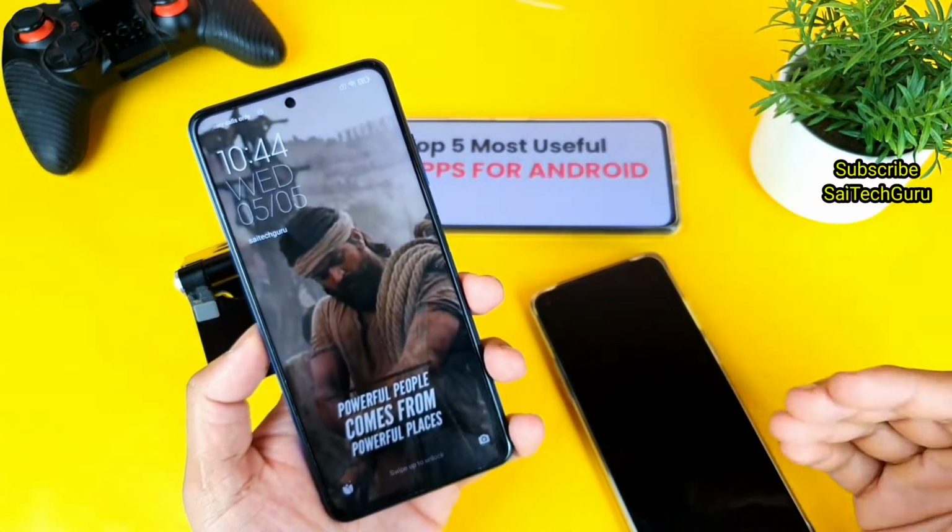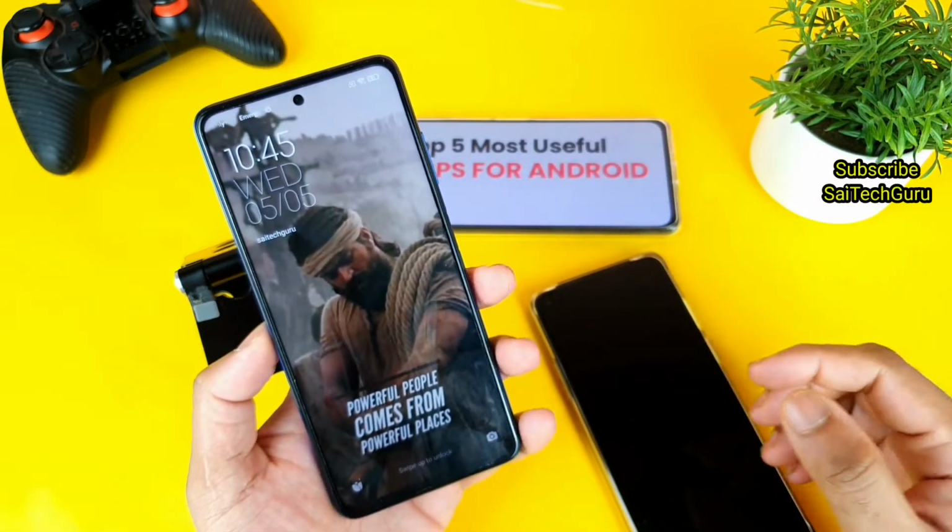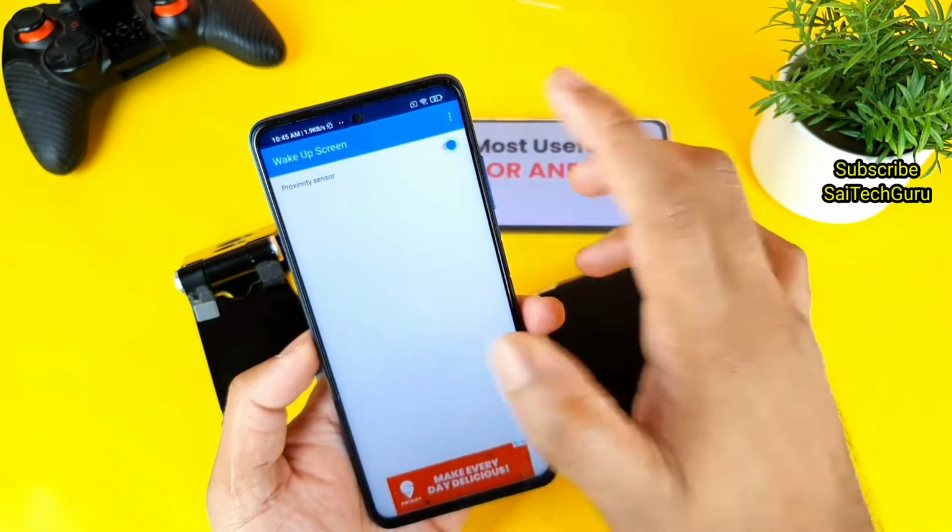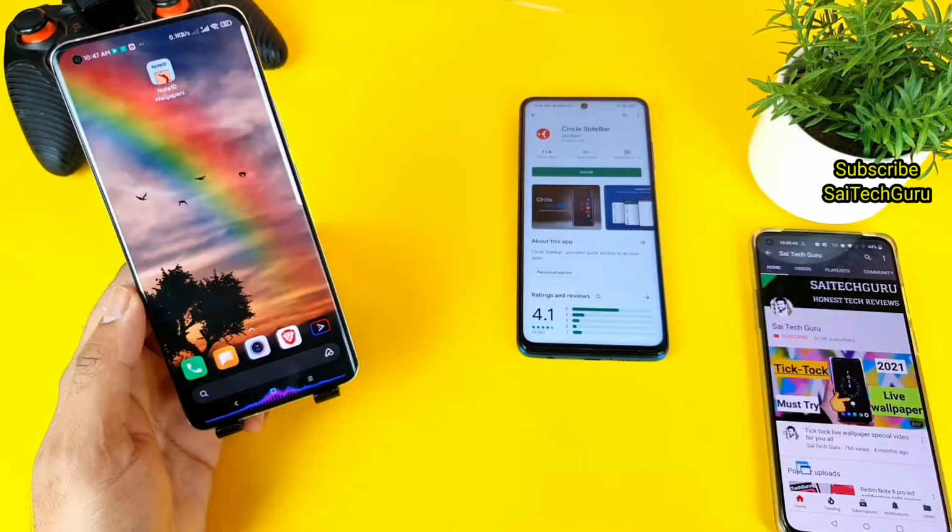As I said, sometimes it works and sometimes it's not that consistent overall, but it's a very neat application which is available right now to download from the Play Store.